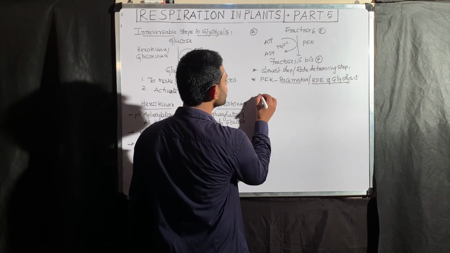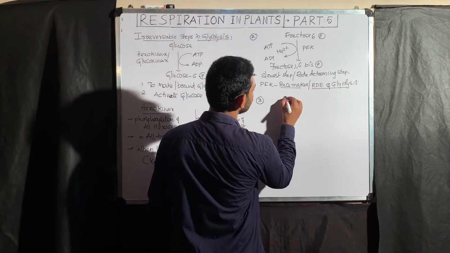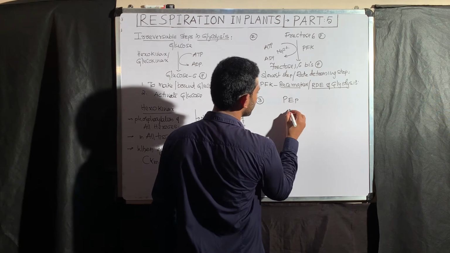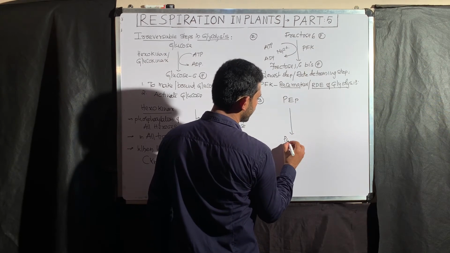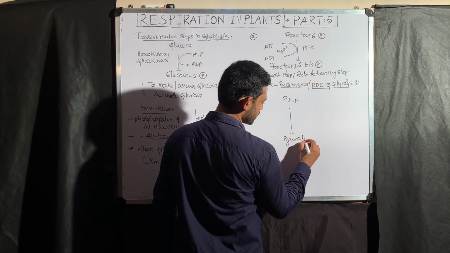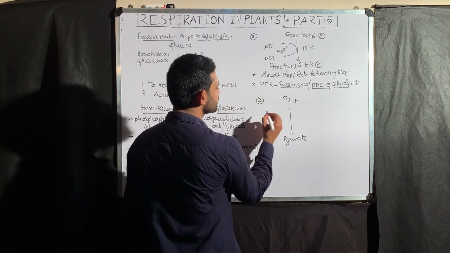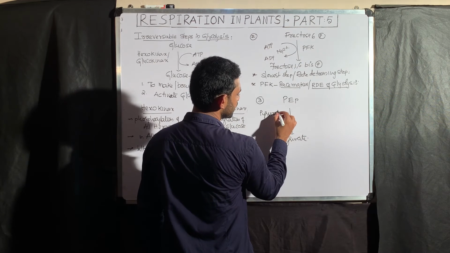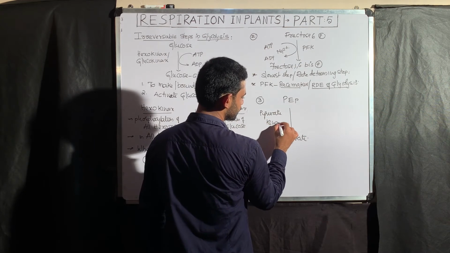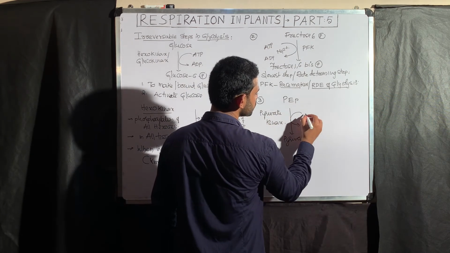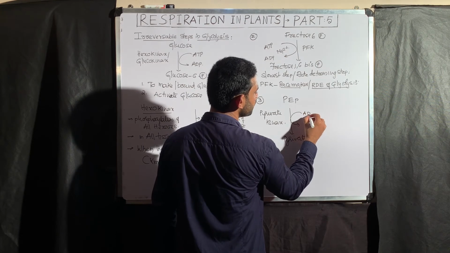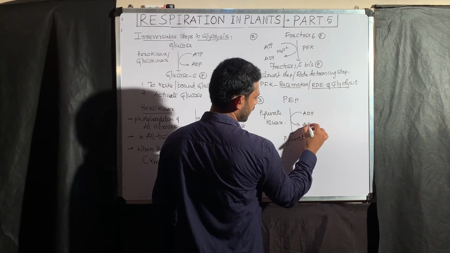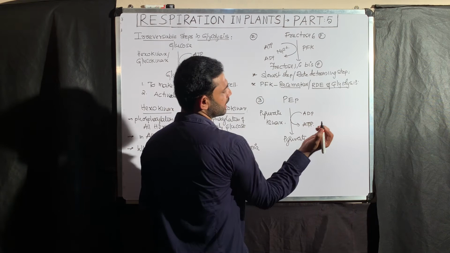Next, the third irreversible reaction: phosphoenol pyruvate converts into pyruvate, the last reaction in glycolysis itself. The mediating enzyme is pyruvate kinase. In this reaction ADP is converted into ATP.